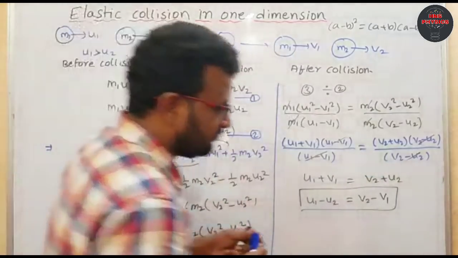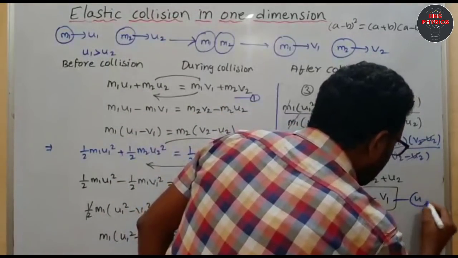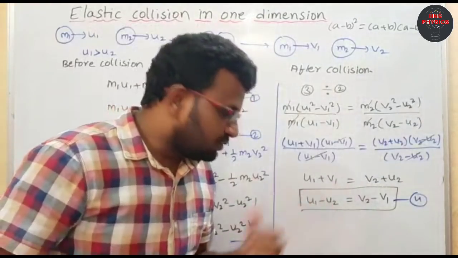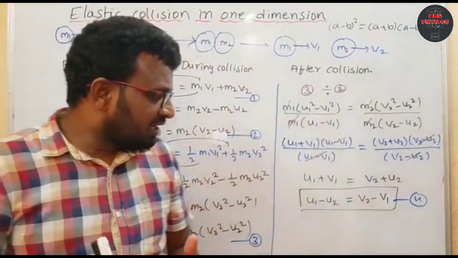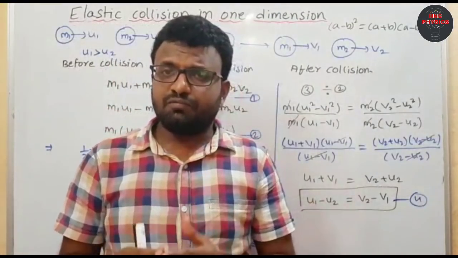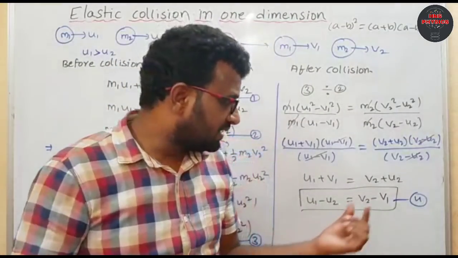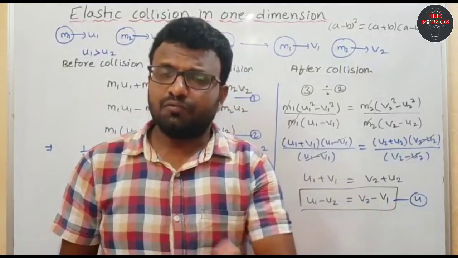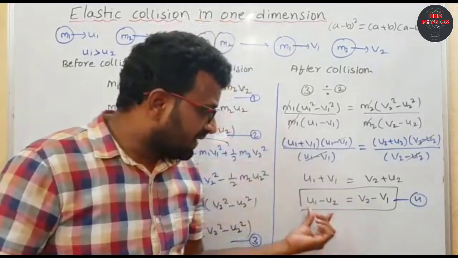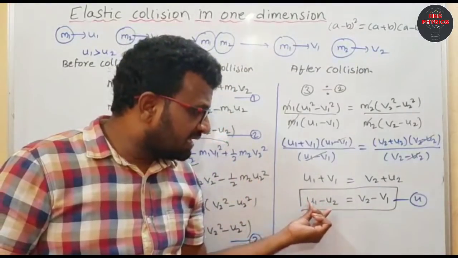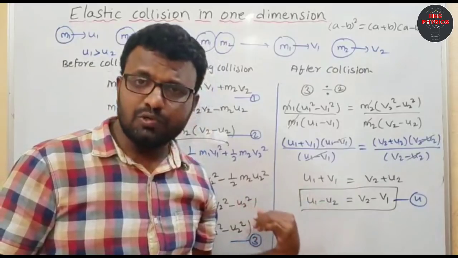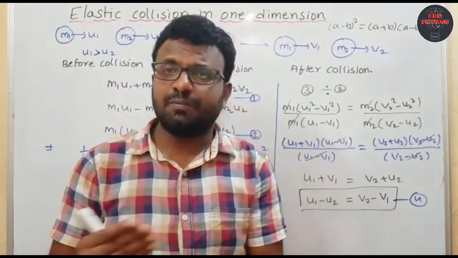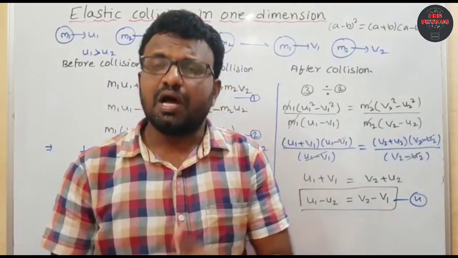If you observe, u1 minus u2 is the relative velocity of approach of two bodies, equal to the relative velocity of separation of two bodies. So once again, listen: the relative velocity of approach of two bodies before the collision equals the relative velocity of separation of two bodies after the collision.